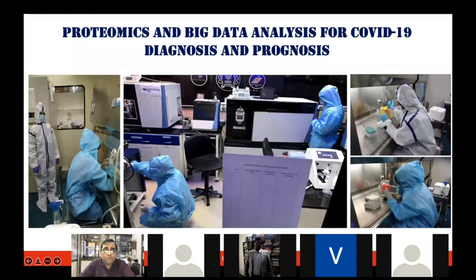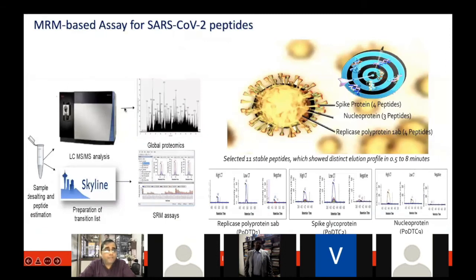The same lab which you have seen was converted almost like a biosafety level 2 lab, when everybody was working in PPE and all kinds of safety norms had to be followed. Based on this, we looked at the nasopharyngeal swab sample, which is used for real-time PCR testing. The same sample we investigated with the proteomics workflow and mass spec. Our goal was to look at what proteins are present from the human respiratory specimen, as well as whether there is a viral infection, and what viral proteins could be present.